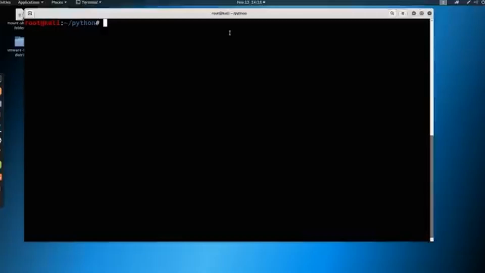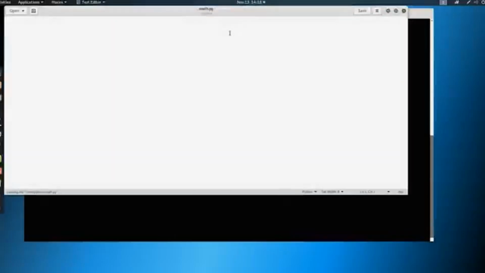So I'm going to go ahead and gedit. We'll call this math.py. You can call this whatever you'd like, by the way. I'm going to put the ampersand at the end again. And we'll just declare our bin Python 3 here. And then let's just call this math. The nice thing about math is we can do a lot of different things. We're very flexible. So for example, we can print 50 plus 50.